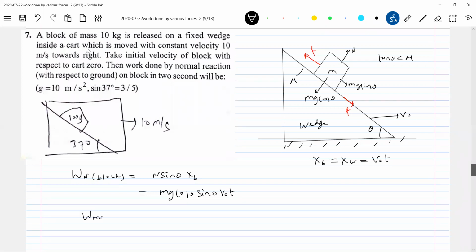Work done by the weight. How much work is done by the weight on the block? What is the displacement of the block? Horizontal, no? The weight mg will act vertically down, so it'll be 0. What is the work done by friction on the block? F cos theta into xb. So what is F? F should be static friction, no? Don't write mu mg cos theta.